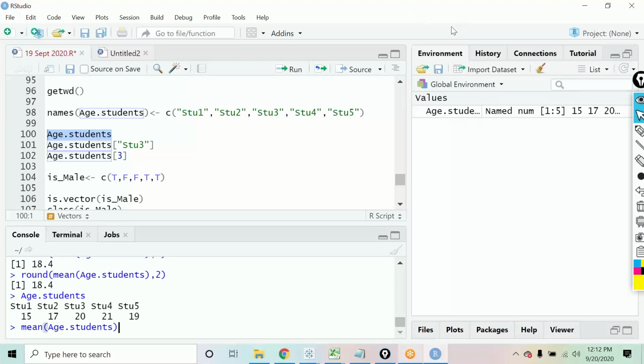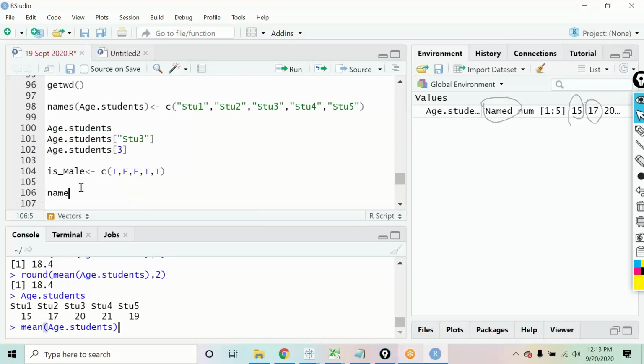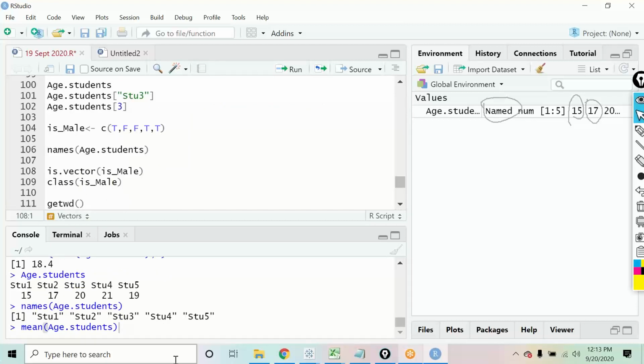So you can see over here, it is telling you that this vector is named. So it will not save the names over here. It will only store the data. If you want to see the names, you will have to use a function. With the help of this, you can say names of age dot vector or age dot students. It gives you the names information, that these are the names that you have stored on the vector that you have created. So you can see it differently if you want.